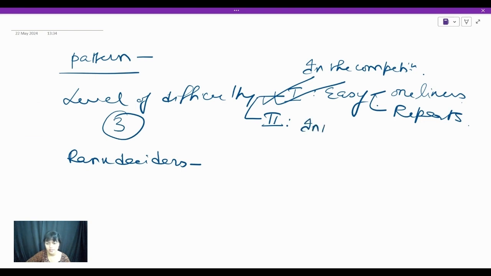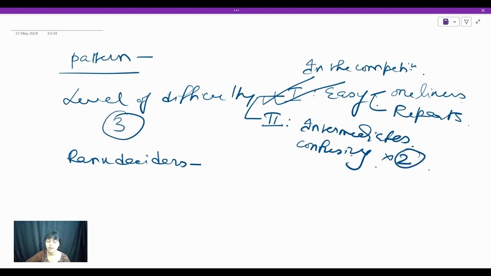So basically the intermediates, these are the questions, students, which will be a little bit confusing. It's not that you will be confused among all the four options, but you are definitely going to get stuck between two options.